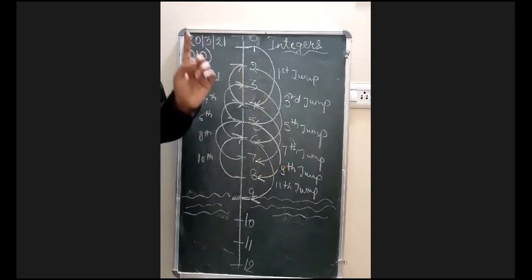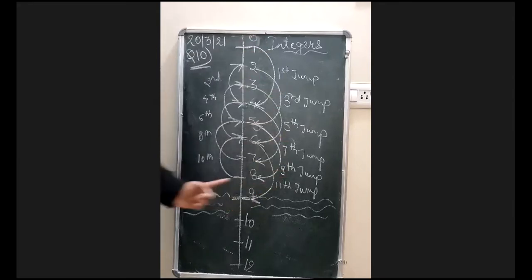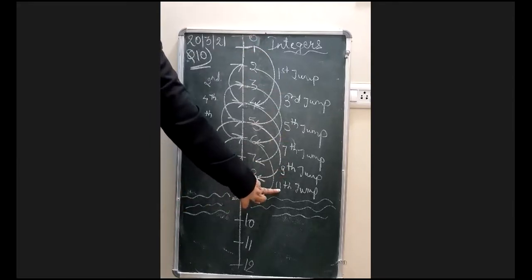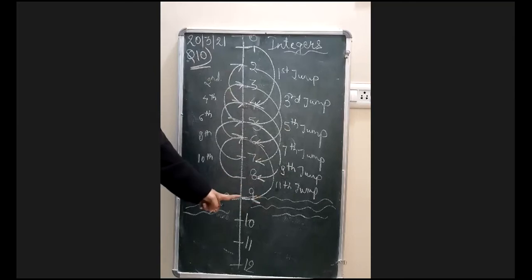Don't forget to mention the jump, and you have to keep writing the jumps. Now see this, by the 11th jump he is directly reaching the 9th step, and what was on the 9th step? Water. So this is related to the question. Tell me now, understood or not? Yes or no? Please tell me. Yes.